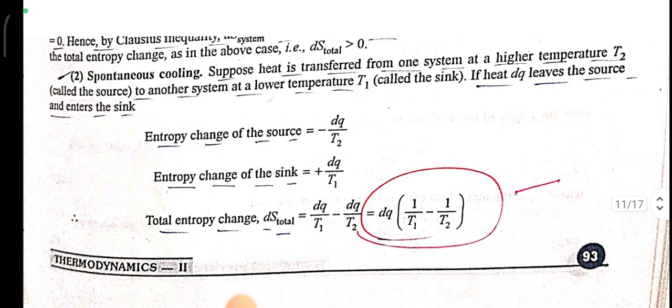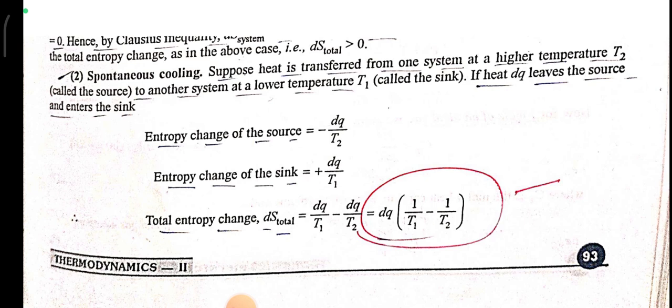Spontaneous cooling. Suppose heat is transferred from one system at higher temperature T2 to another system at lower temperature T1. If the heat dQ leaves the source and enters the sink, the entropy change of the source is -dQ/T2. The entropy change of the sink is dQ/T1.